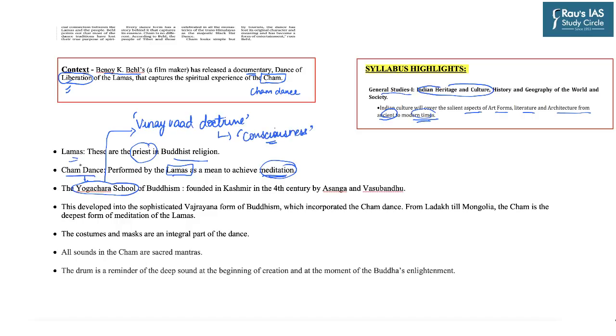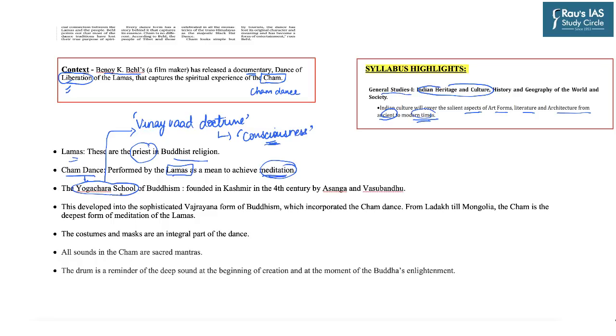So these lamas perform the charm dance and they keep the worshipping deity in their mind. It is believed that this is a sort of meditation to realize their consciousness, and the deity which they have kept in their mind, they believe that eventually they themselves will convert or merge into those deities. That is why the dance is being performed.